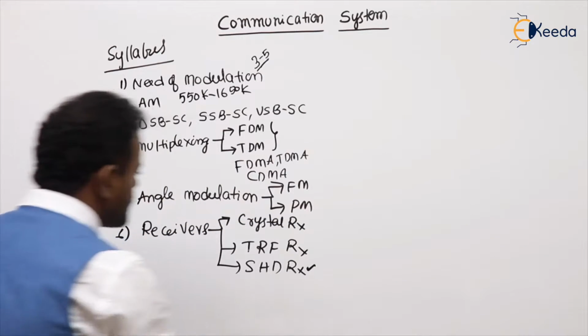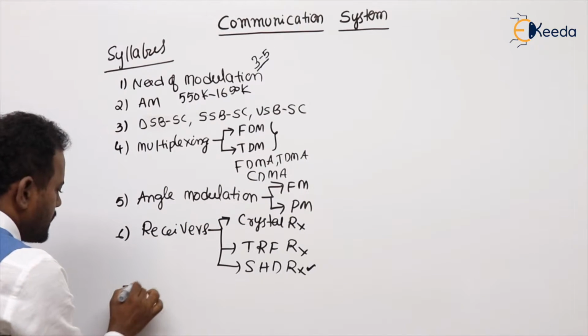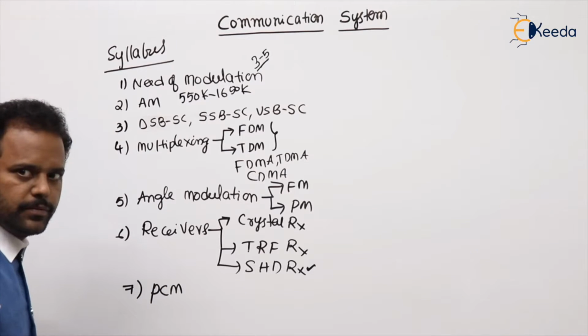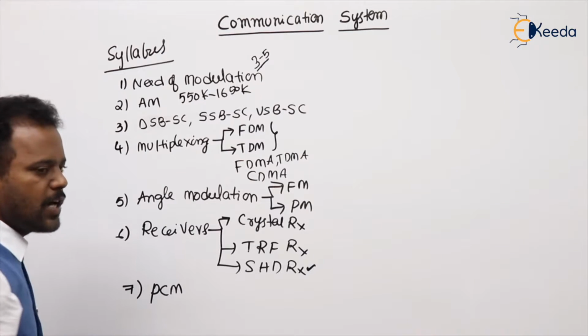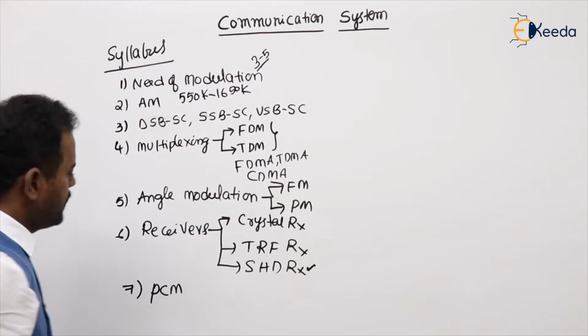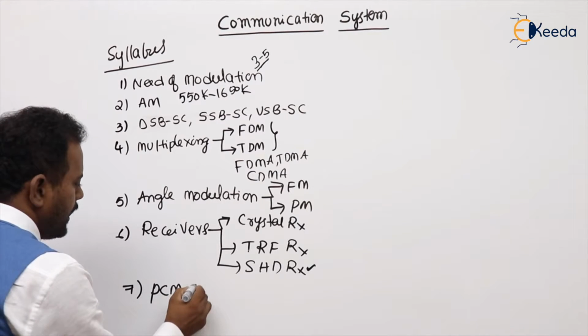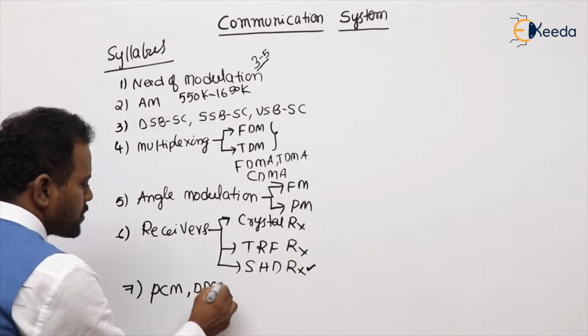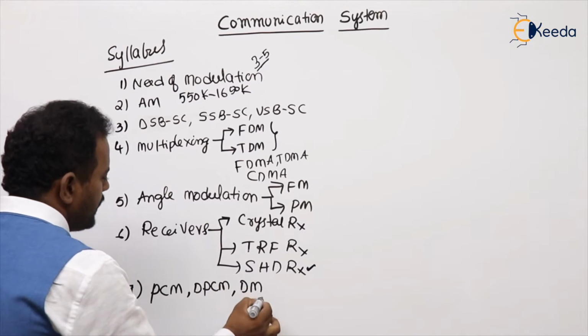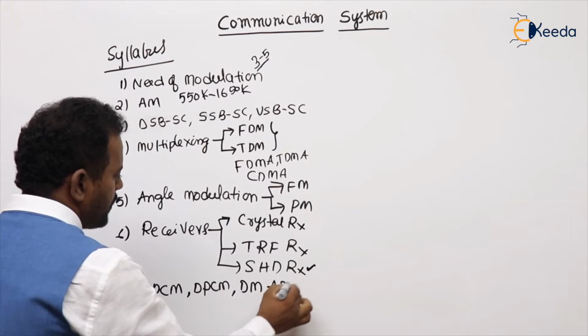Next, coming to the digital part, we can start with the very important topic, pulse code modulation. Actually, pulse modulation techniques are also there, but not in our GATE syllabus. We will discuss. So, pulse code modulation, later differential pulse code modulation, later delta modulation, later adaptive delta modulation.